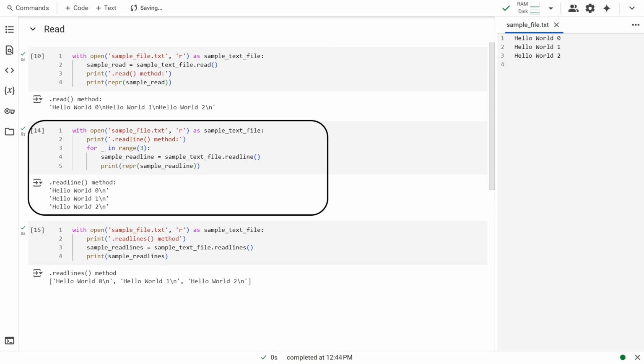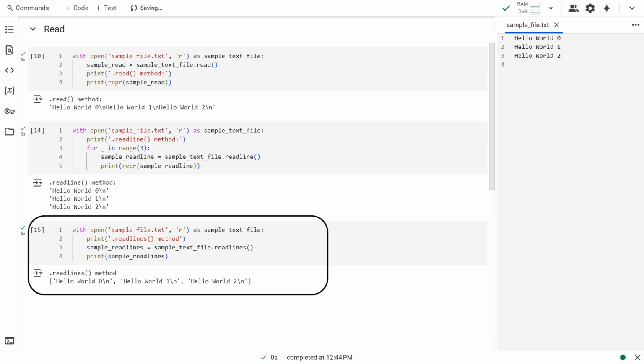The readline method works like an iterator, which reads from the file one line at a time. We would have to use a loop to iterate through the contents of the file. The readlines method has copied the contents of the file to a list. Each element of the list would be a line from the file, as denoted by the new line character.